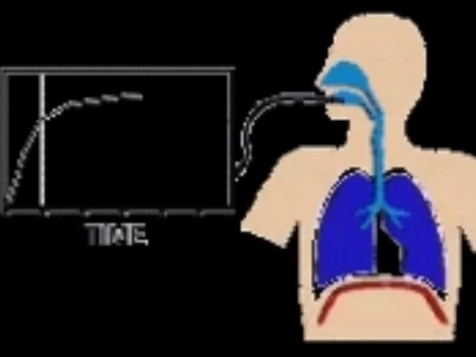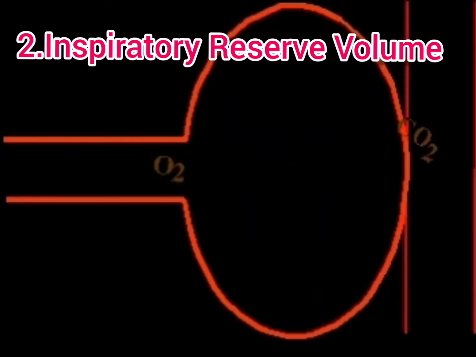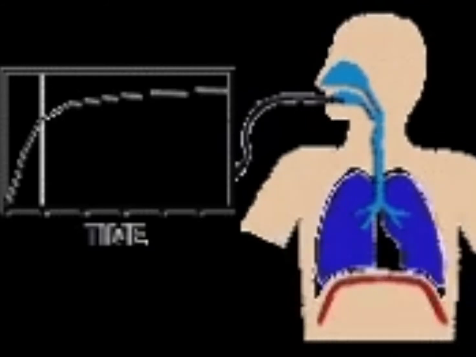This is the inspiratory reserve volume. It is the additional amount of air that can be inspired forcibly after a normal inspiration. So after the person has inspired normally, the amount of air he or she can then inspire forcibly, that is the inspiratory reserve volume. It is nearly 2500 to 3000 milliliter of air.